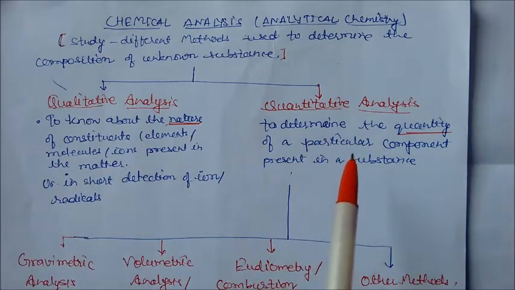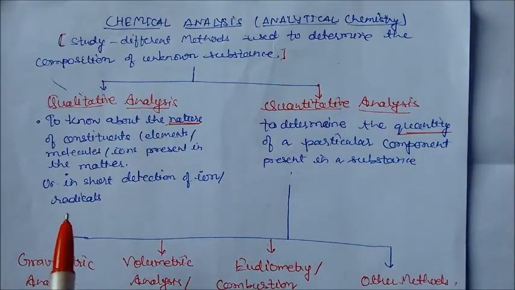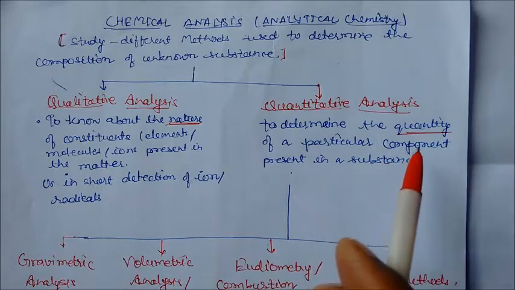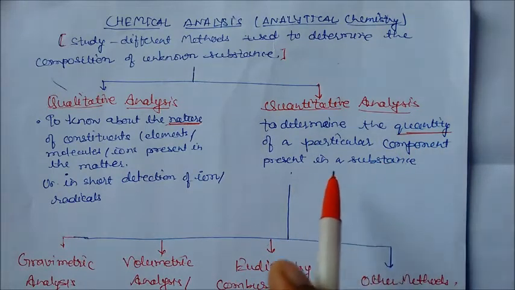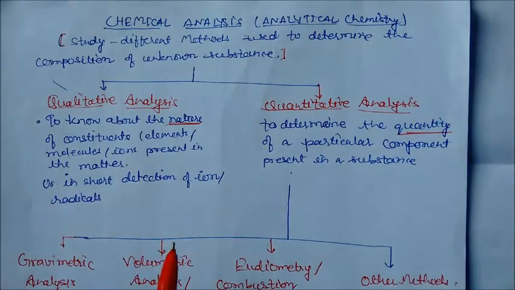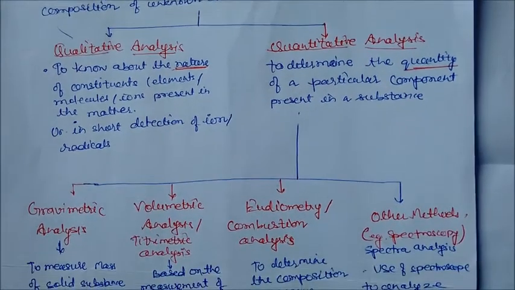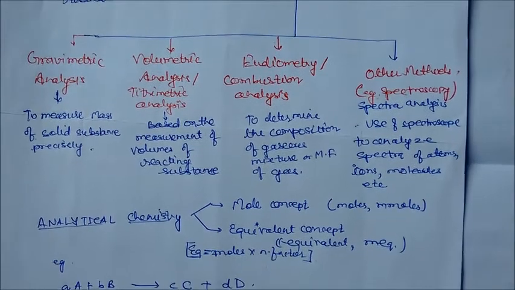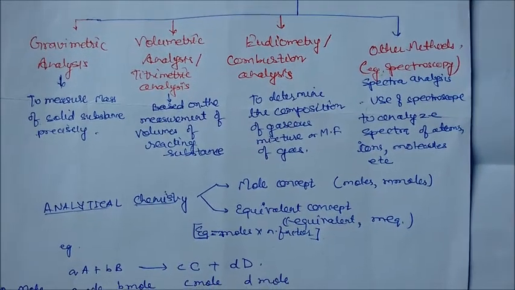But in quantitative analysis we are not finding cations or anions; we are finding the quantity of the particular component present in the substance. Here we are dealing with quantity, number, amount. Under this heading there are many types of quantitative analysis in which we determine the amount of a particular substance.